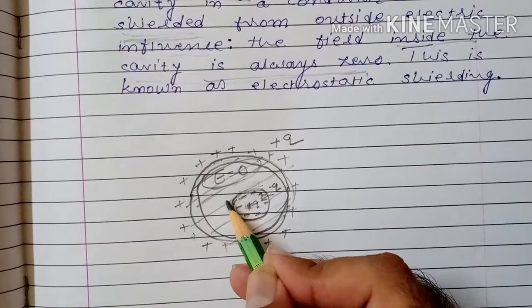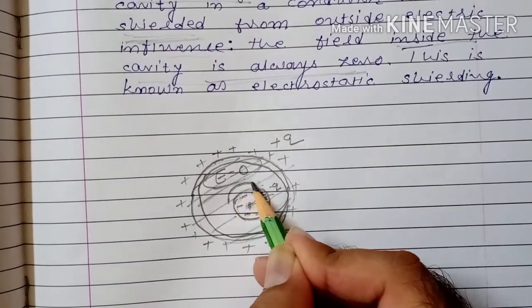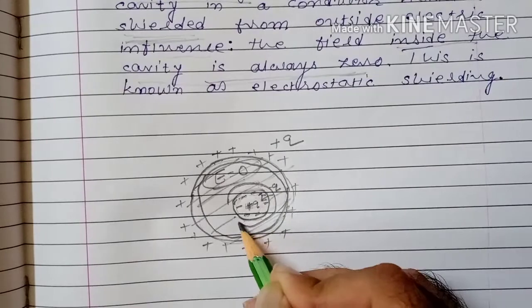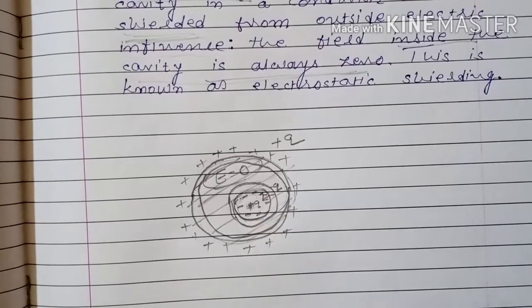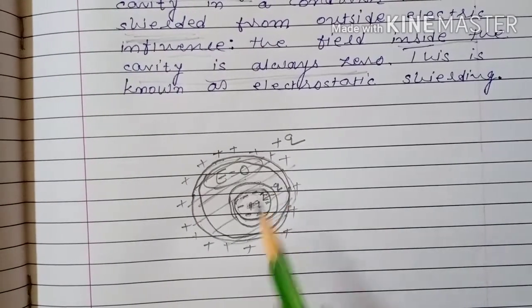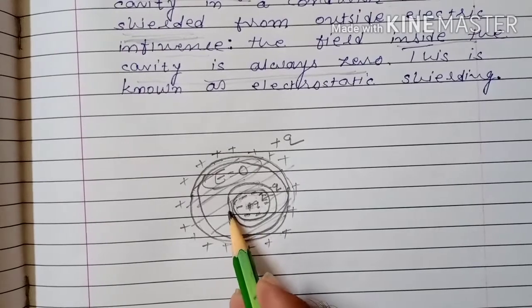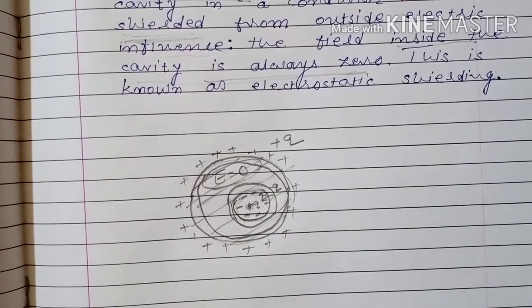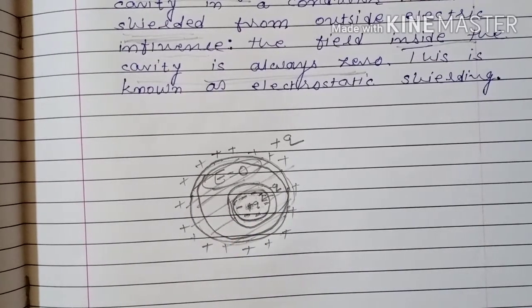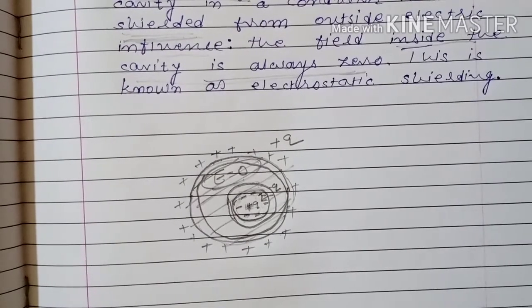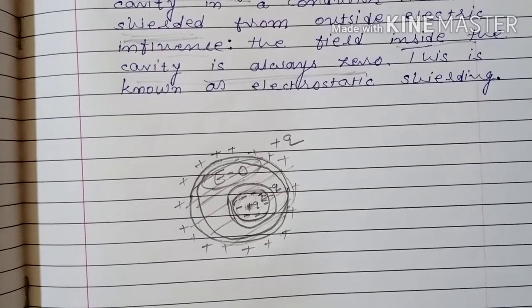If we consider any Gaussian surface very close to this cavity, then the net charge enclosed by the Gaussian surface is 0, plus q minus q, that is 0. Therefore the electric flux associated with this Gaussian surface is 0. Therefore we can say that the electric field inside the conductor always remains 0, whether there is a charge inside the cavity or not. Electric field inside the conductor is always 0 in a static situation.